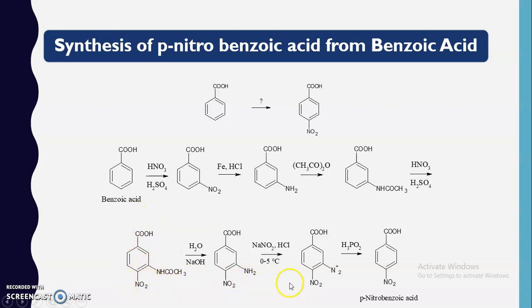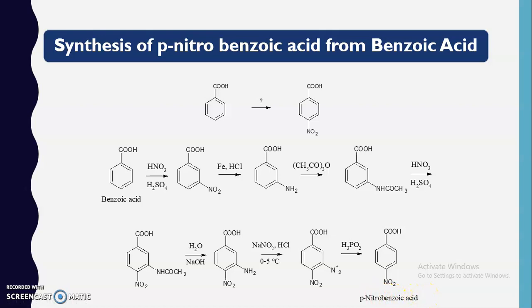Now we have introduced it, but unnecessarily there is a presence of this acetanilide group, so we have to remove the acetanilide group from this particular structure. For that purpose first we hydrolyzed it so that it is converted into the amino functional group, and further the amino functional group on diazotization is converted into the diazonium salt. And when this diazonium salt is reacted with hypophosphorus acid, the N is replaced by hydrogen, so that we can remove this nitrogen atom by reacting with hypophosphorus acid, and we will get para-nitrobenzoic acid.